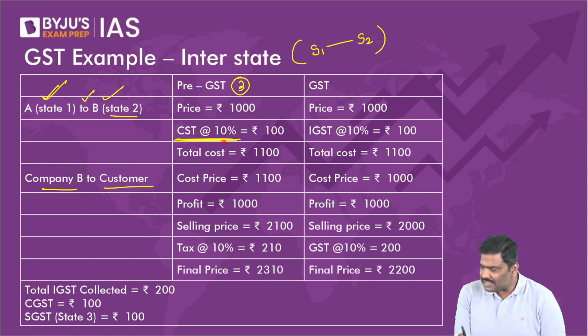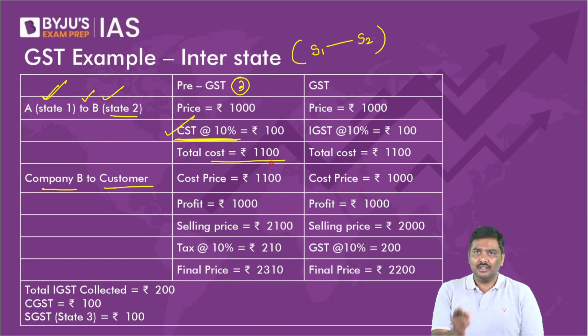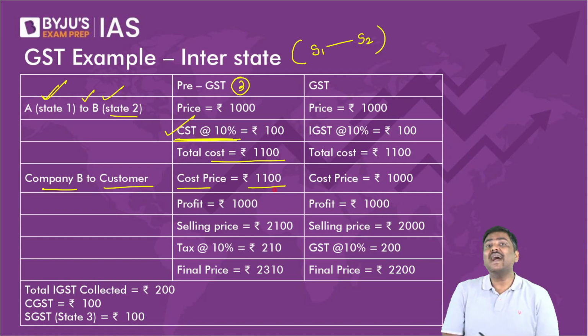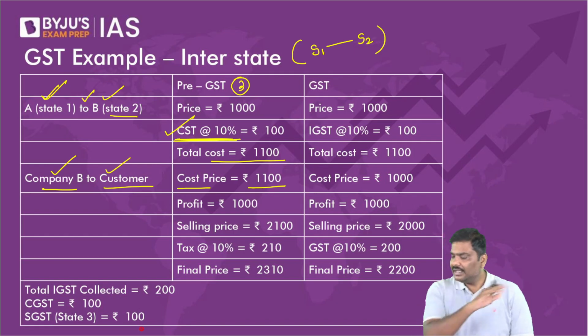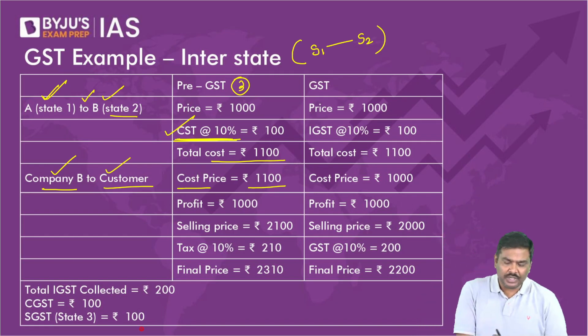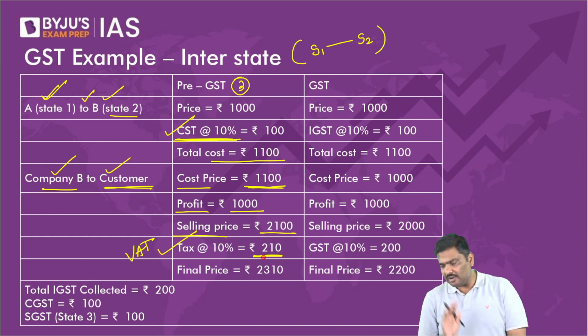So B will purchase it at 1100 rupees. Now the cost price will be 1100. I hope you remember yesterday's example. When company B pays tax to the second state government, they will not get any input tax credit. As a result, the cost price will remain 1100. Profit is 1000 rupees, so the selling price will become 2100. VAT at 10% will become 210, so the final price will be 2310 rupees.